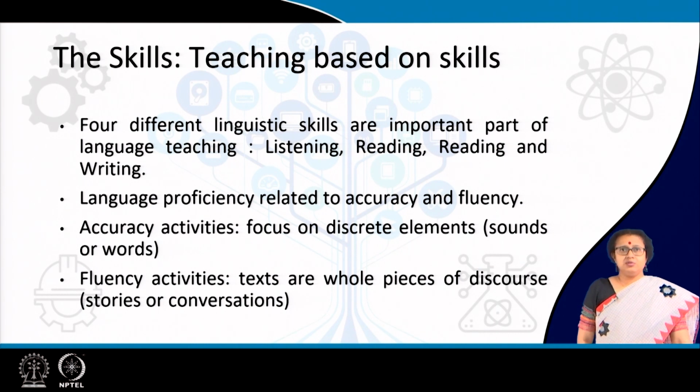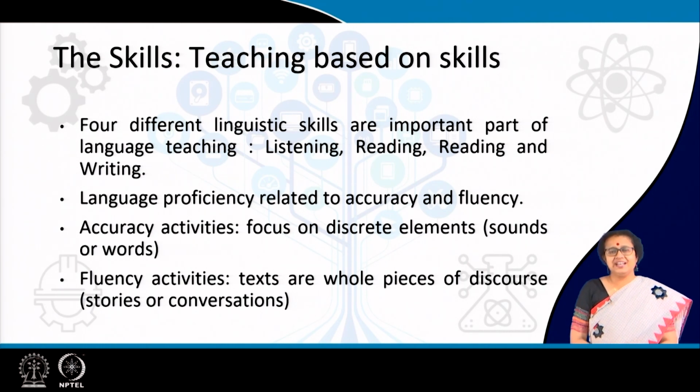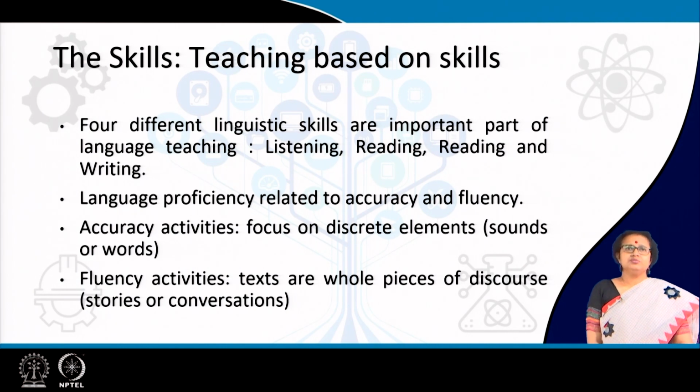Now, let us talk about the skills. This is something that all of us know, but maybe we have not paid enough attention to the skills separately. So, the four different linguistic skills are listening, reading, speaking and writing. So, it is LSRW, and language proficiency is related to accuracy and fluency.